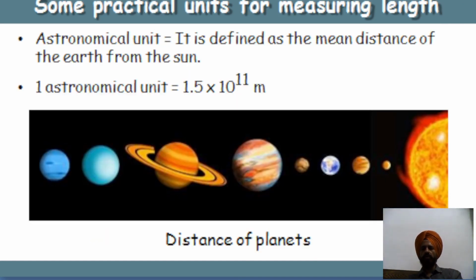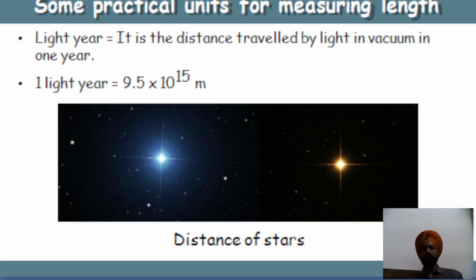So we can define one astronomical unit. This is also a practical unit for measuring length. What is an astronomical unit? It is defined as the mean distance of the earth from the sun. That is the astronomical unit, and one astronomical unit is equal to 1.5 into 10 to the power 11 meter. So this is a very important unit of measurement.